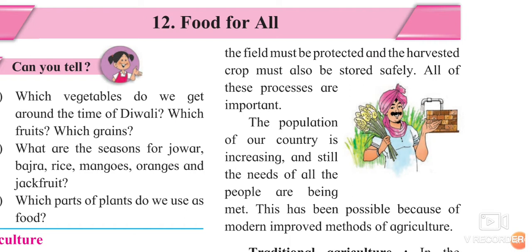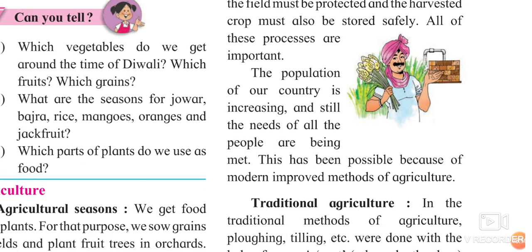If in one year it does not rain properly, we should not worry about it, because in India, because of some of the revolutions, we have a good amount of grains stored in reserve, or we can say we have it properly stored with us. This is possible just because of the modern improved methods of agriculture. A few of the agriculture methods are improved. Few of the seeds which the government is providing us are also of good quality, and that is the reason the needs of the poor people are being satisfied.